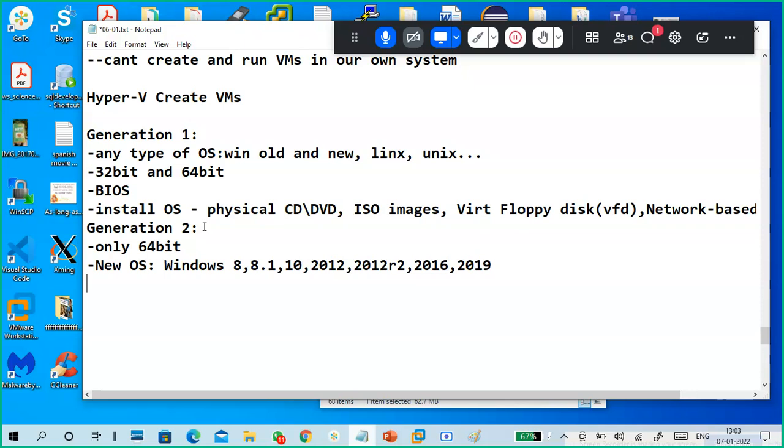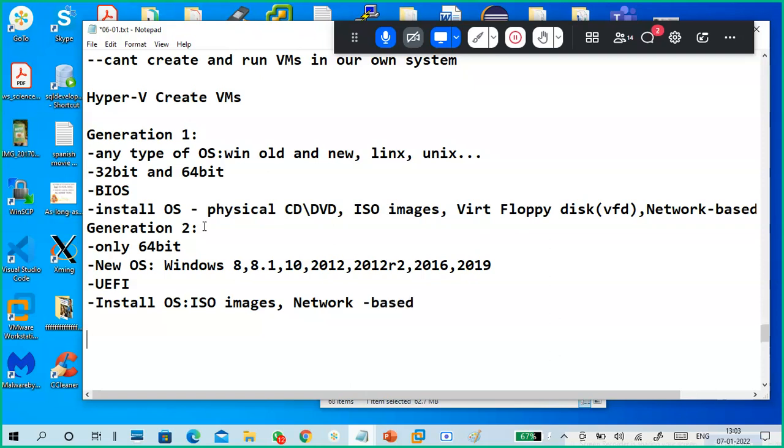I haven't tested a Linux-based operating system on generation 2. It is UEFI only, so you can install the OS using ISO images and network-based installation only.